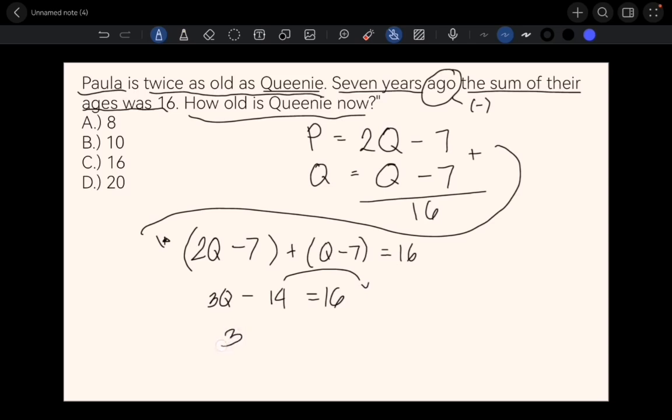So let's transpose 14 to the other side, and when we transpose it, it becomes positive. So that would be 3Q equals 16 plus 14. 3Q equals 30. So we need to isolate Q, so we divide both sides by 3, and Q equals 10. So the correct answer would be letter B.